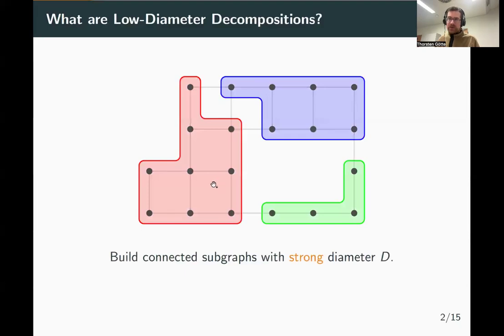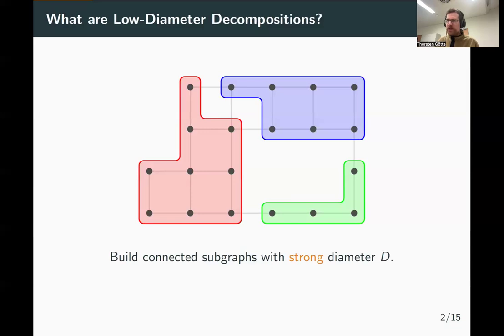Now, since all of these hops are contained in the red subgraph as well, we say this is a low diameter decomposition with strong diameter 4. In contrast, with the weak diameter, we would also be allowed to use edges which are not part of the subgraph to get to the desired diameter. But throughout this talk, in the paper, we only talk about strong diameter.